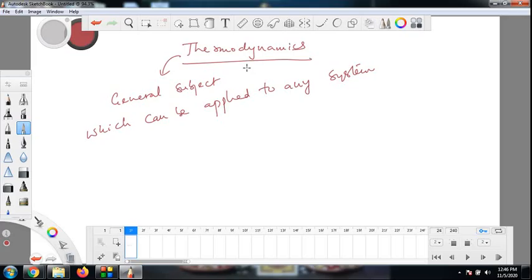For example, when a person is walking on, let us say, a rough surface, the force of friction on the leg which is in contact with the ground is in the forward direction.